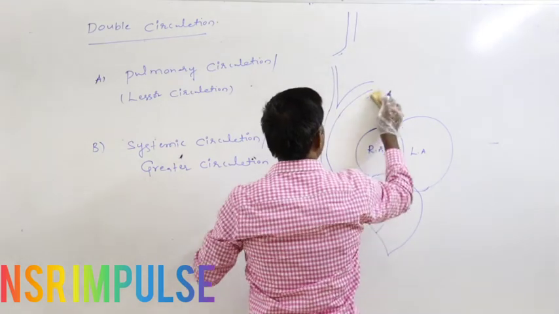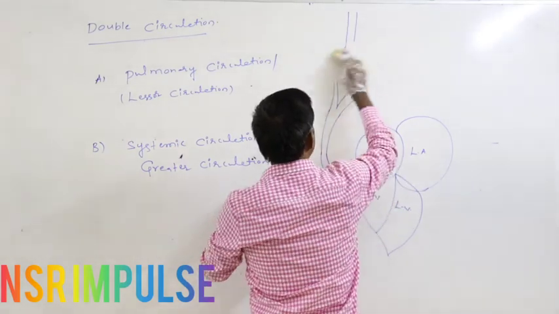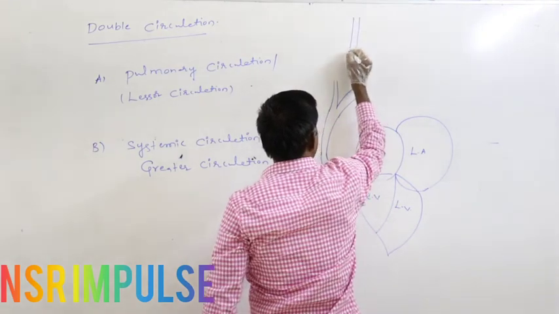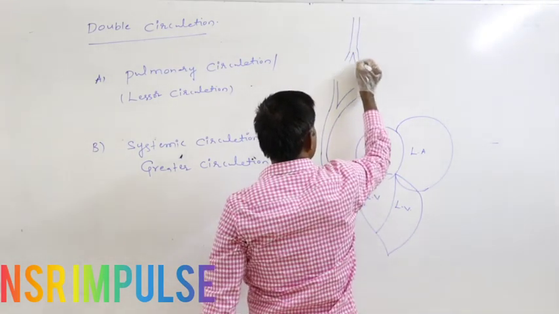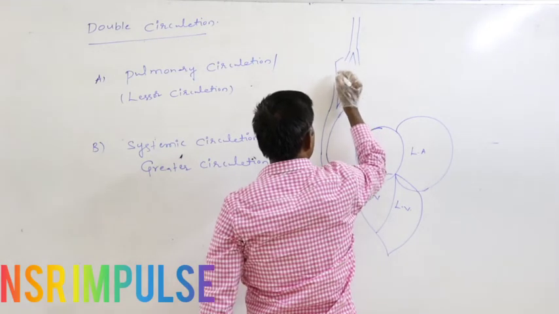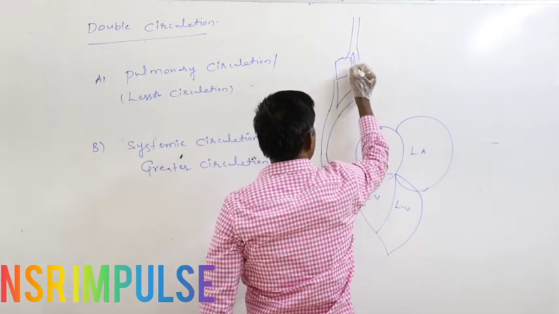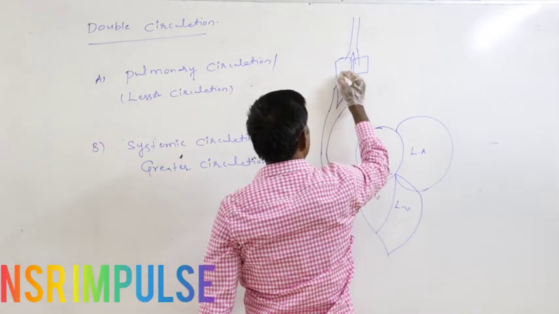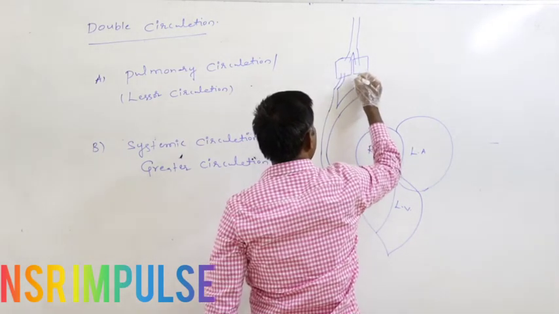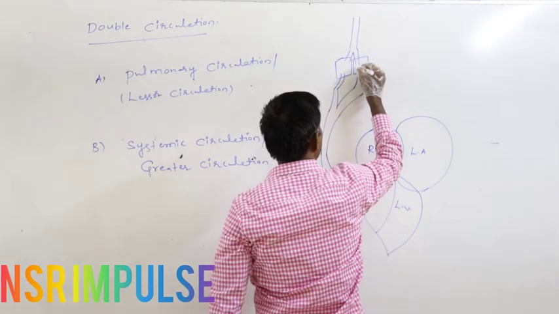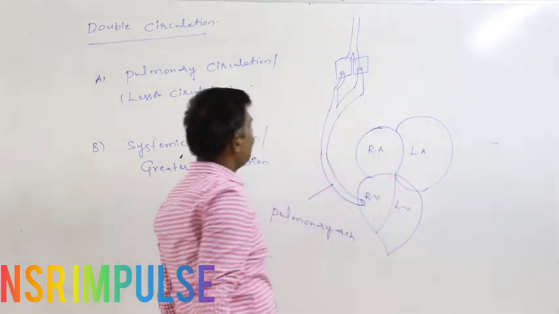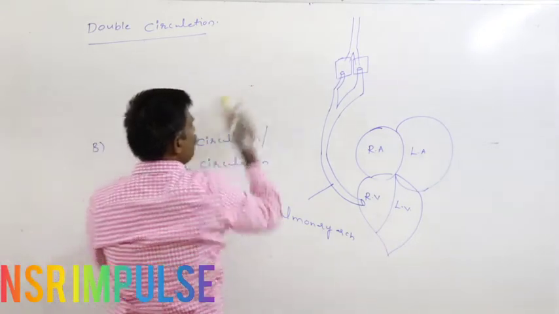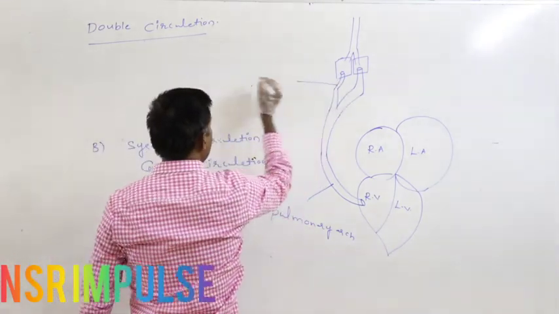This pulmonary artery pumps deoxygenated blood to the lungs. Both sides of the pulmonary arteries pump the deoxygenated blood to the lungs for purification. This is said to be the pulmonary artery.